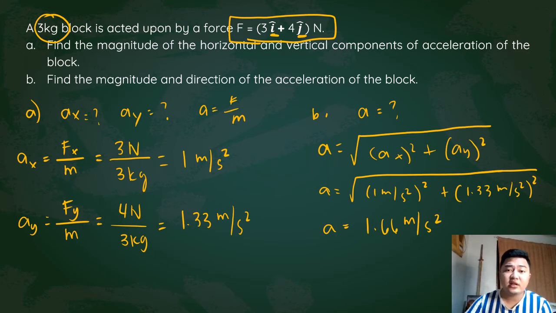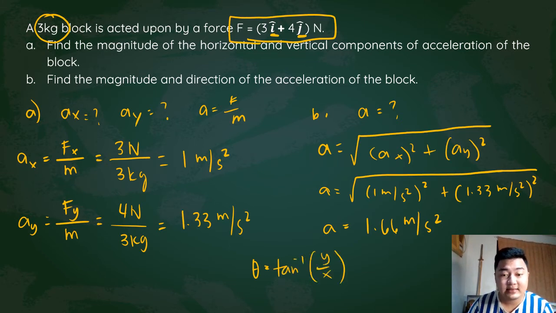We need to solve for the direction of your acceleration. And if you remember your lesson in kinematics, your direction can be solved with theta equal to the arctangent of your y divided by x. Your y component of the acceleration is 1.33. Forgot to write the arctangent. Let me write this one so that we'll have enough space.